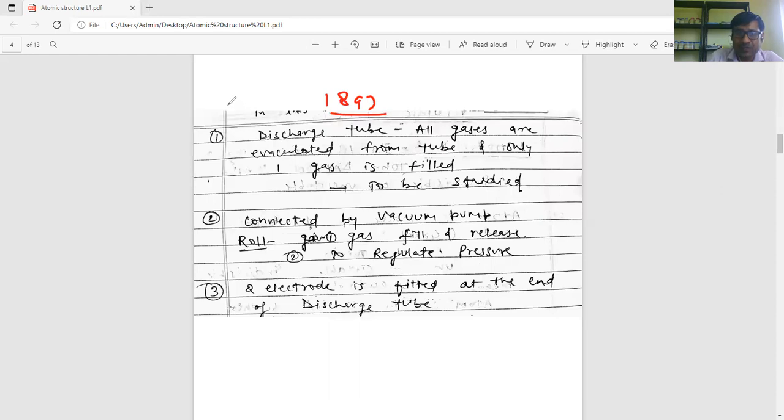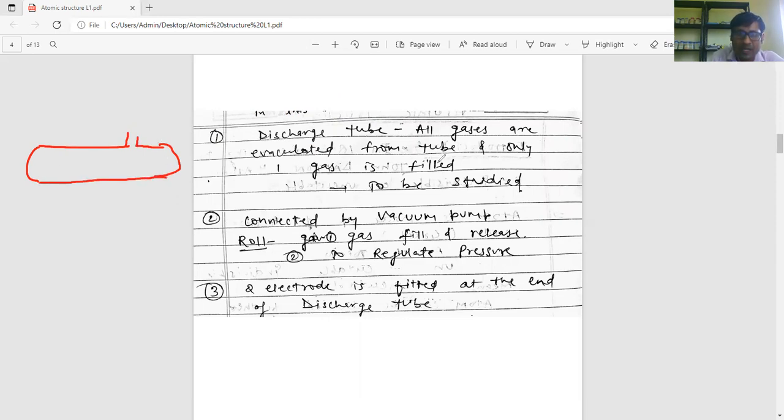The experiment done by J.J. Thomson is: first of all, he took a discharge tube. Discharge tube means this is a glass tube. Why is it called a discharge tube?